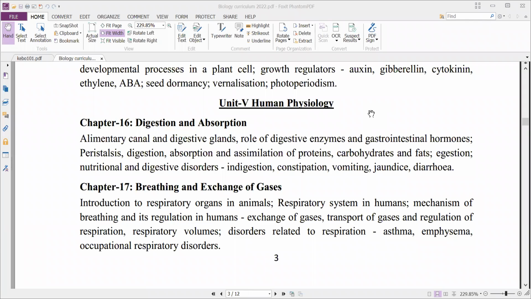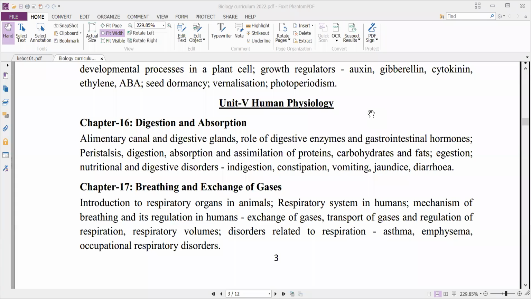At different periods of time, we'll find a different rate of respiration. When you are sleeping, you will have some respiratory rate. When you are exercising, you will have some other respiratory rate. When you are excited or exerted, you will have a certain respiratory rate. How it is increased or decreased, that is what we'll study under regulation of respiration.